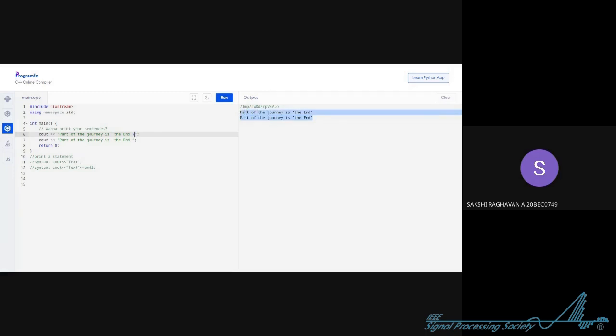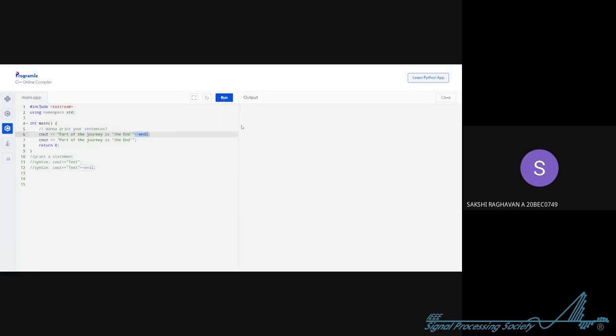And there is another way to do it. This way is quite a good one, and I'll recommend this. You add this less than operator, and then you type endl. It is similar to what that slash n was doing. See, it will produce the same output.